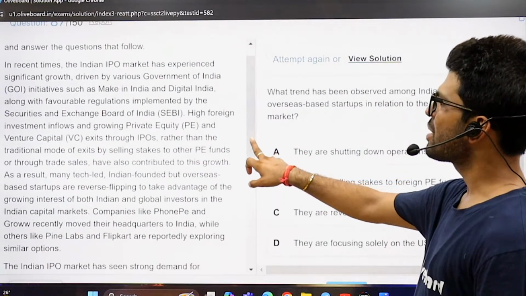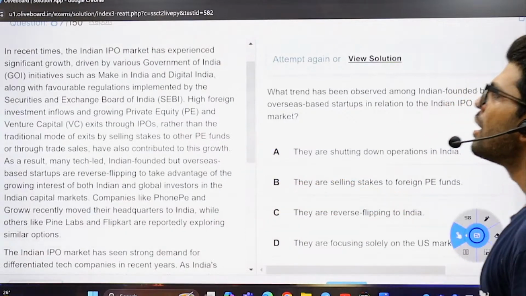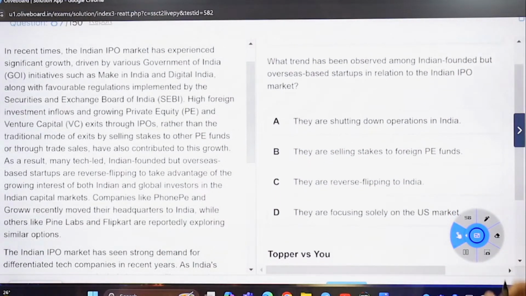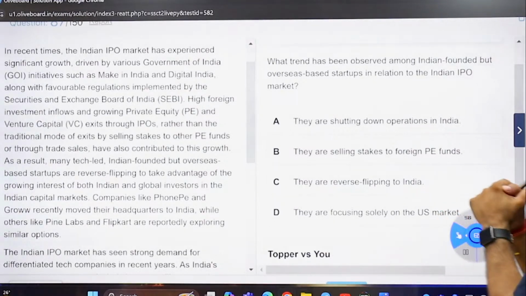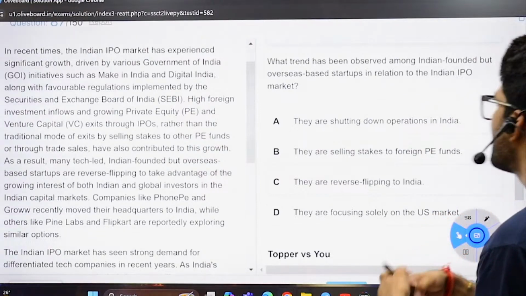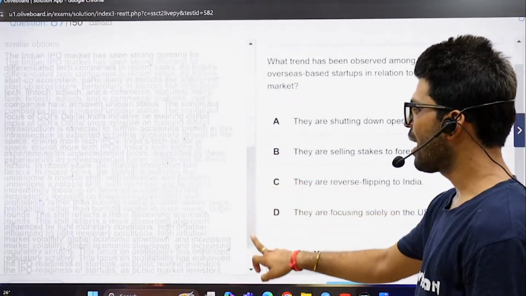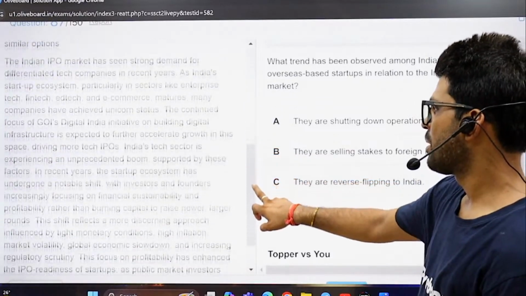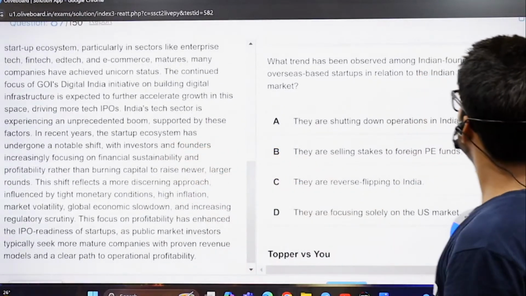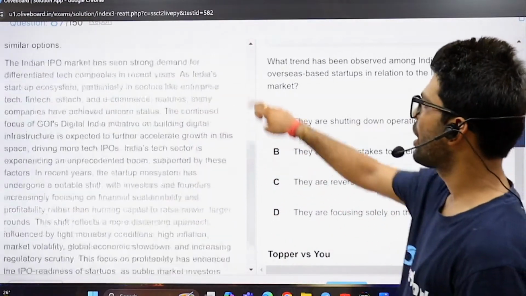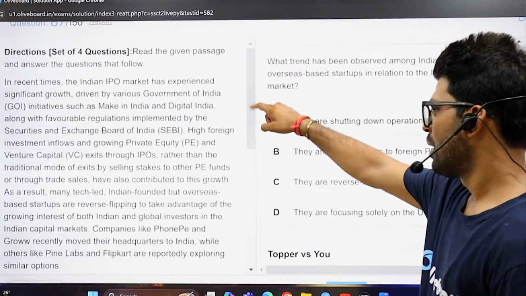This was an RC, easy in my opinion. You can just have a look at the questions and the passage, you can find the answers. What trend has been observed among the Indian founded but overseas based startups in relation to the Indian IPO market? We have such here.